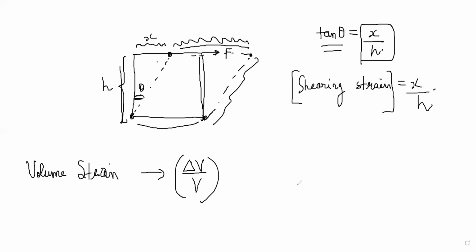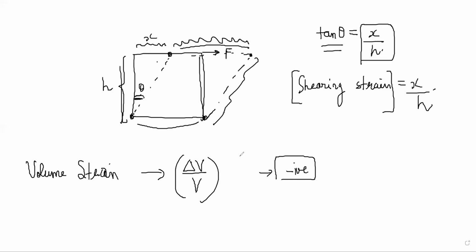So volume strain could be a negative quantity because del V will be smaller. If compressive pressure is acting on the body, del V will be negative and V will be positive. You could also have expansive pressure, like from internally into the body, you can exert some pressure and it can expand, right? Then in that case, del V would be positive, right?